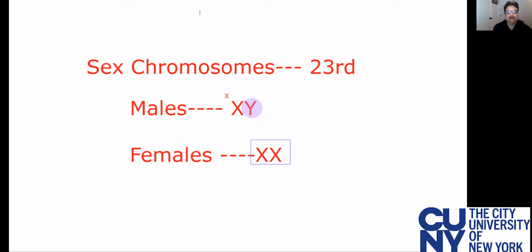This male will always exhibit the disease. Why? Because there is only one X chromosome, and if it is bad, then there will be disease.